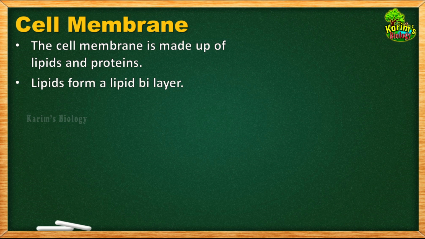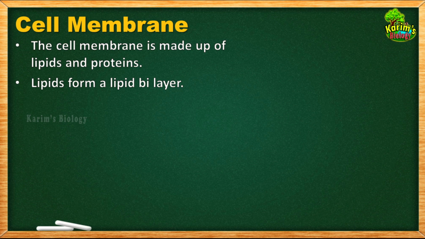You know children, when you build a wall, you have to arrange bricks one above the other in a particular manner in order to build a wall. In the same way, as I said that lipids and proteins build up the cell membrane, in what way are they arranged? Now we need to focus on how lipids and proteins are arranged in the plasma membrane.